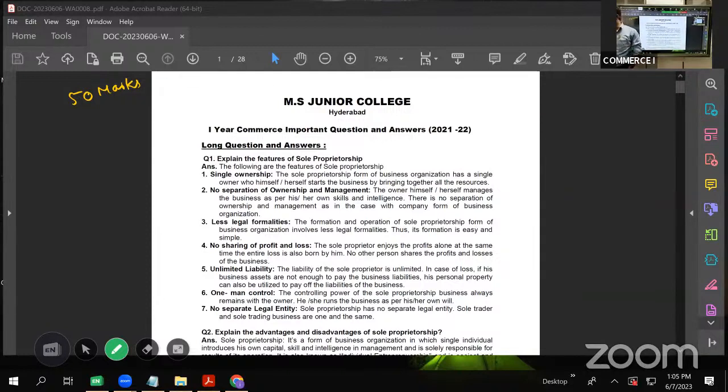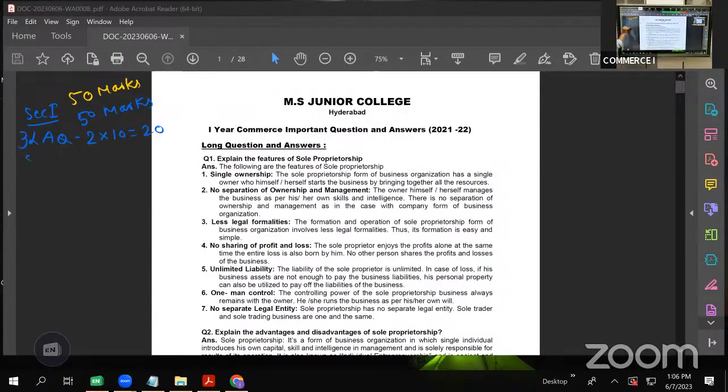Let us first see the blueprint, how it would be. Part A, as I said, would comprise another 50 marks. Let us see how those 50 marks are divided. In section 1, you will get 3 LAQs, 3 long questions, and you have to answer any 2. 2 into 10, you'll get 20 marks.